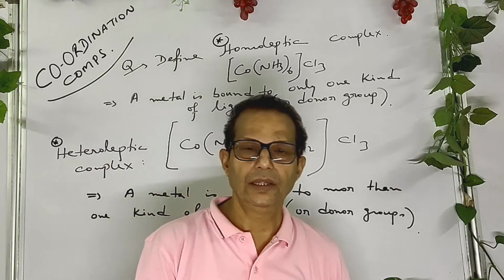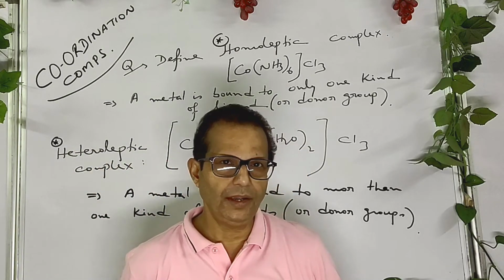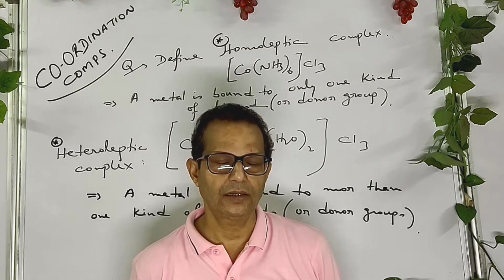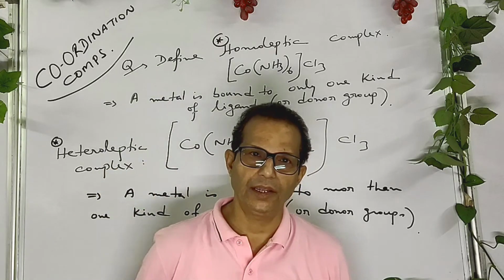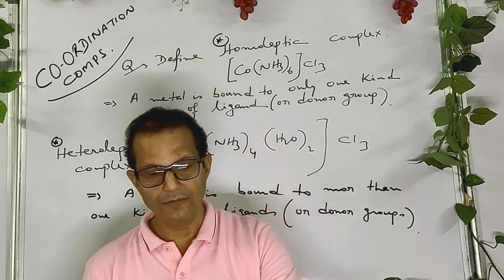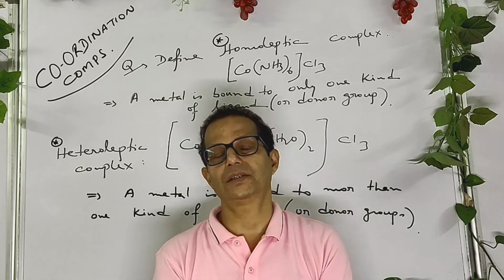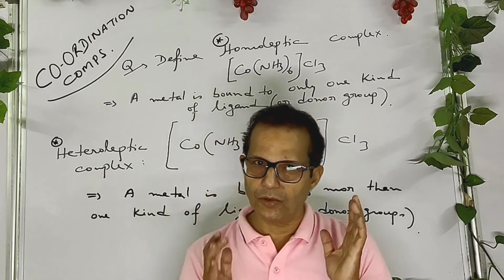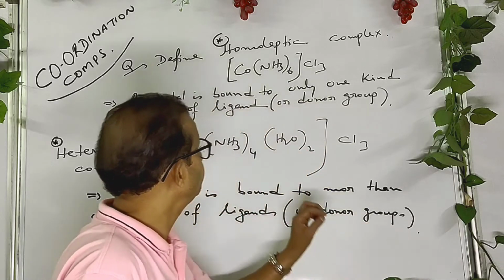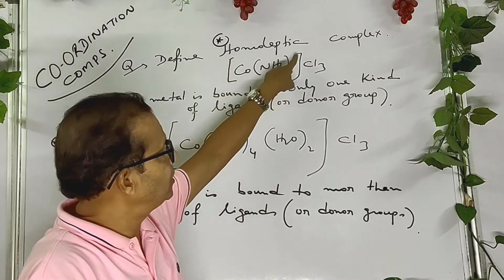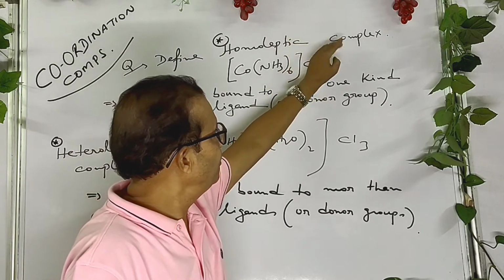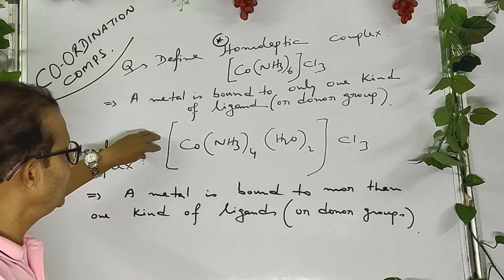Now you know that in this chapter, IUPAC naming is a very important thing. During IUPAC naming of coordination compounds, remember these things. The IUPAC name of a coordination compound is applicable only for the complex part, not for the ionization sphere, whether it is the back side or the front side.